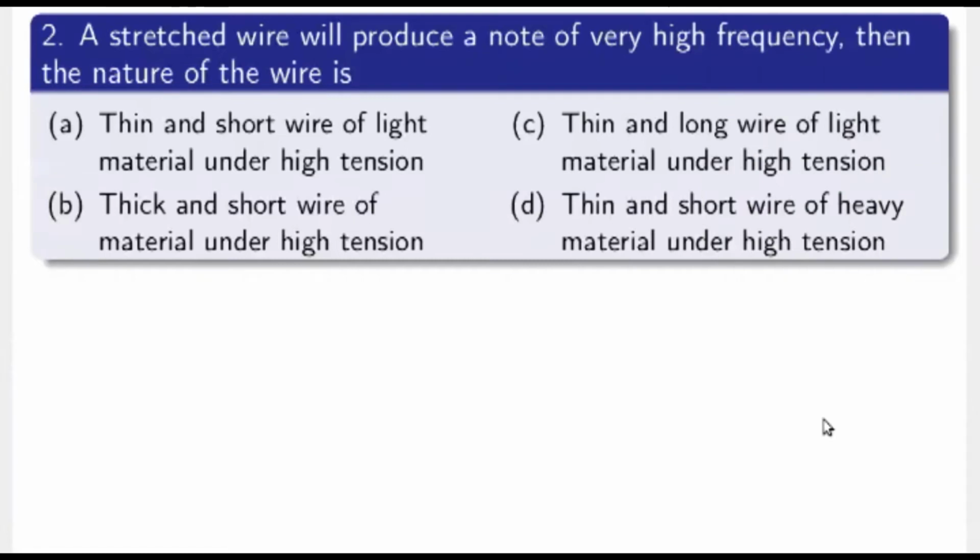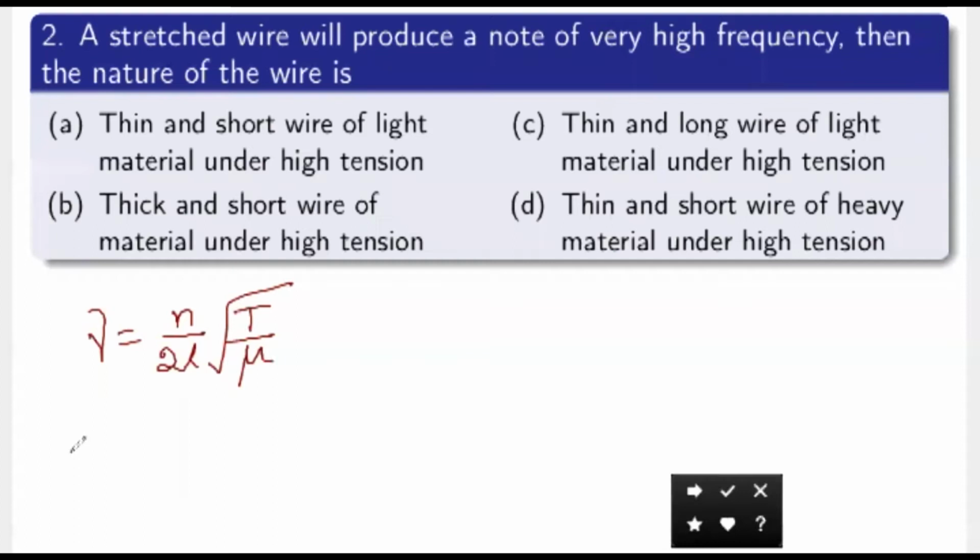Next question. A stretched wire will produce a note of very high frequency, then the nature of the wire is. So it's given that the frequency produced by a stretched wire is very high. Then what is the nature of that wire? We know that frequency in a stretched string, nu equals n by 2L into square root of tension divided by mass per unit length mu. Since it's vibrating with a high frequency, nu is large. The left hand side is large.